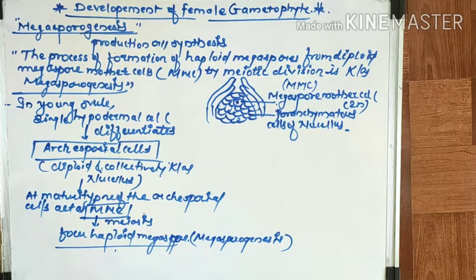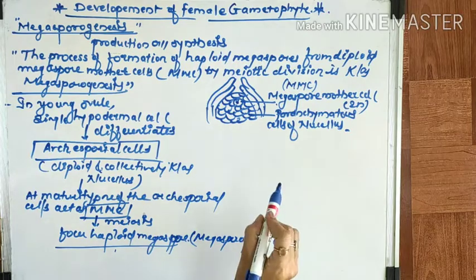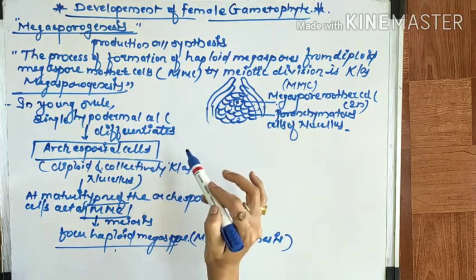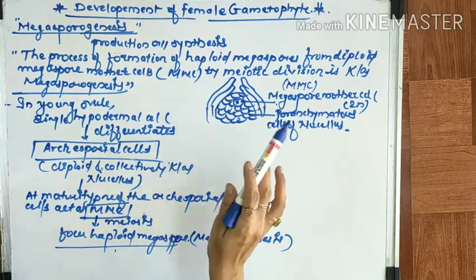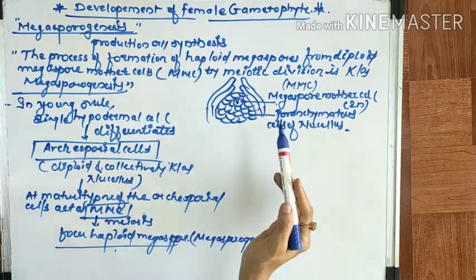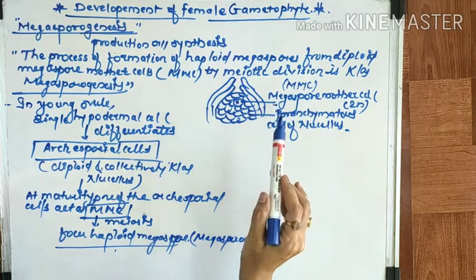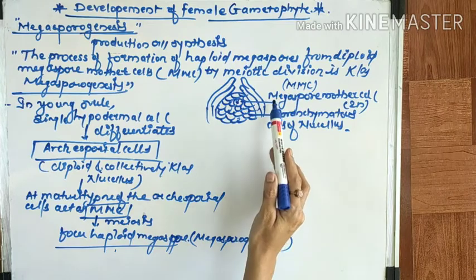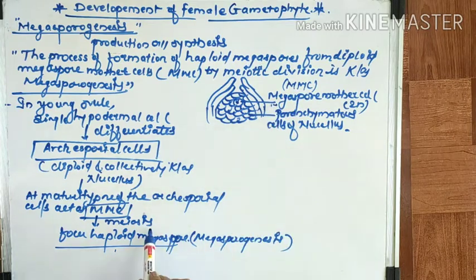Got it? Once the archisporial cells are formed, at maturity one of these archisporial cells acts as a megaspore mother cell. This megaspore mother cell undergoes meiotic division to form four haploid megaspores. This process is known as megasporogenesis.